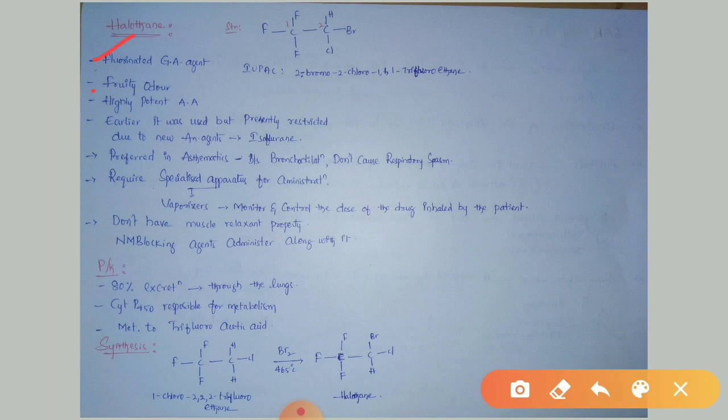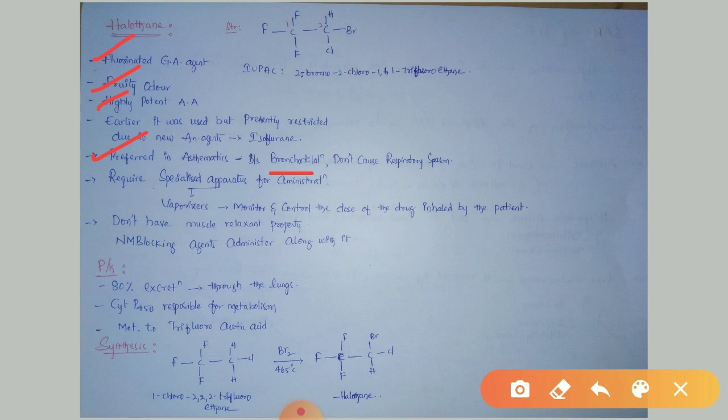It has a fruity odor, that is, a pleasant smell. It is a highly potent general anesthetic agent. Earlier halothane was used, but at present we are not using it. Why? Because more general anesthetic agents were introduced after halothane. But halothane is preferred in asthmatic people. Why? Because bronchodilation is produced by this drug molecule.